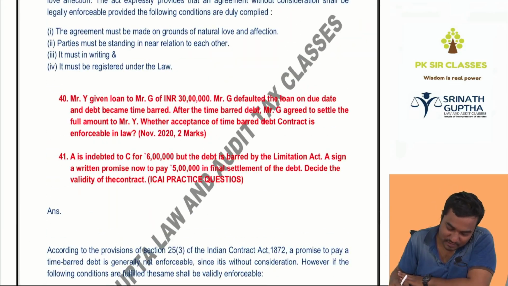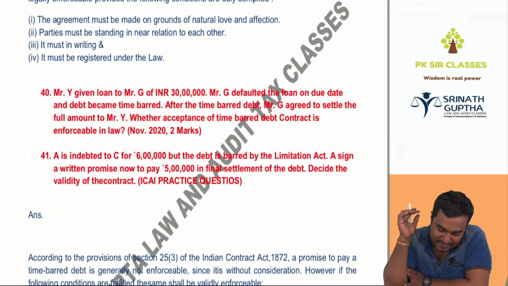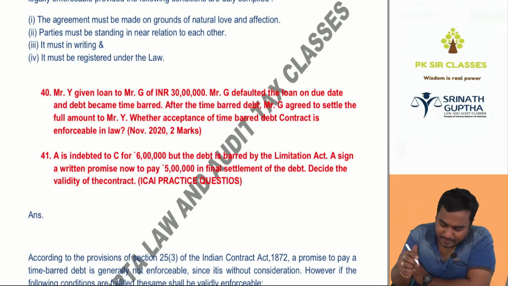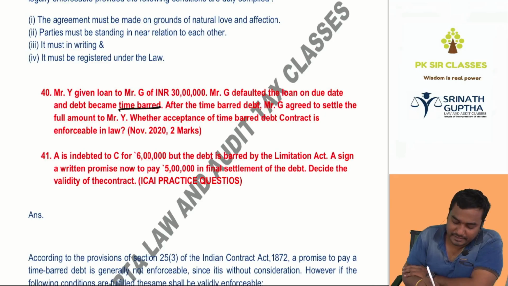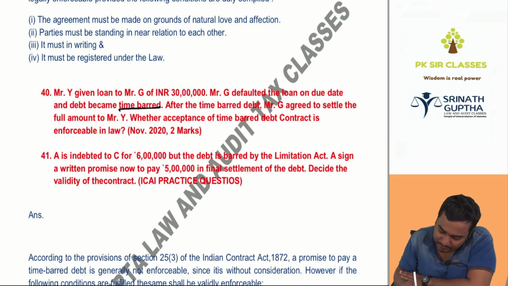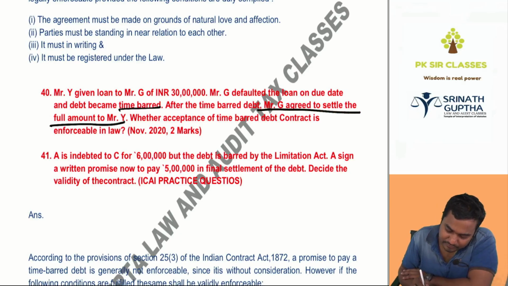Mr. Y has given a loan of 30 lakhs to Mr. G. Mr. G defaulted on the loan on the due date and the debt became time barred. Can Y recover again? No, because it is time barred. After the time barred date, Mr. G agreed to settle the full amount to Y. Whether the acceptance of a time barred debt contract is enforceable?